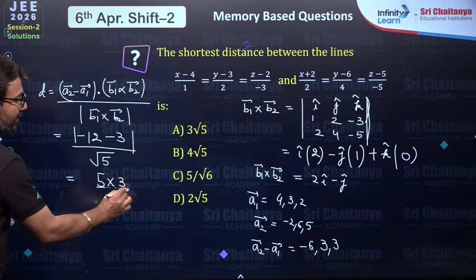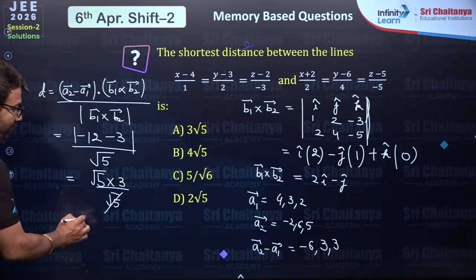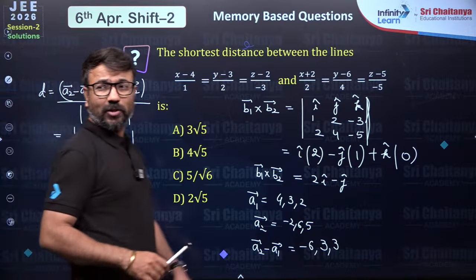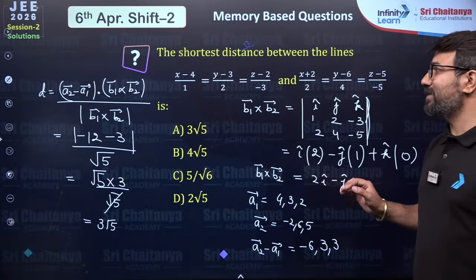15 can be written as 5 into 3 over root 5. If you cancel this, it will be root 5. So 3 root 5 is the answer to this problem. So are you all able to understand how we got the distance between the two skew lines? Is everyone able to understand which formula is applicable?